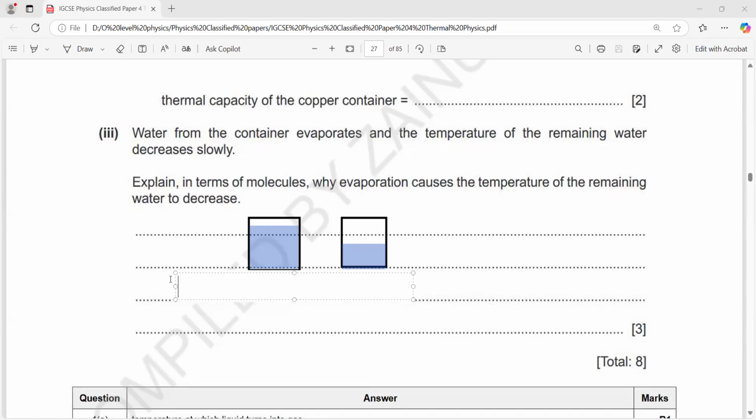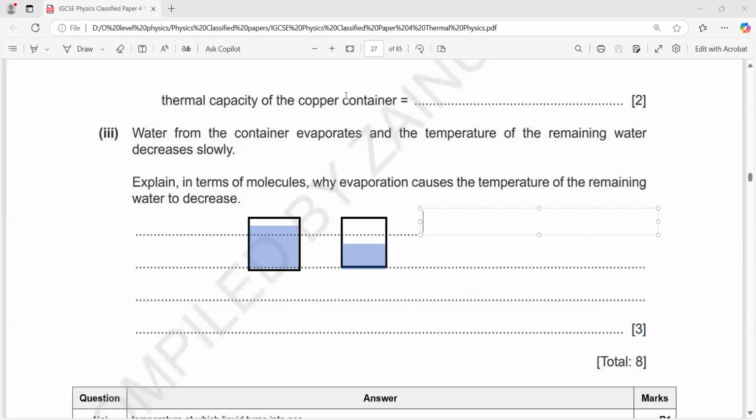Yes, Arham. I think the most energetic molecules gain energy to escape the water. But that is one mark. One mark is for mentioning the most energetic molecules escape. You don't have to write about bubbles.